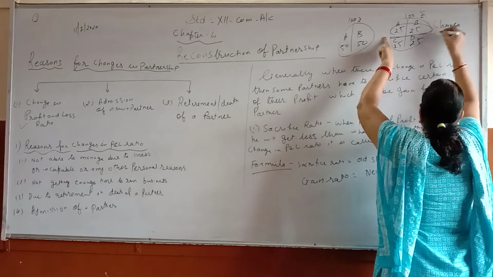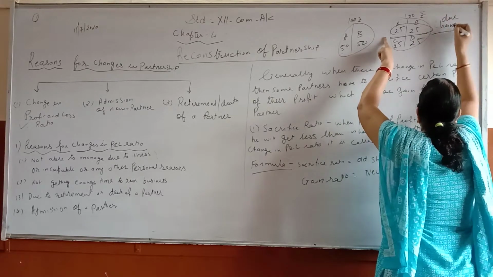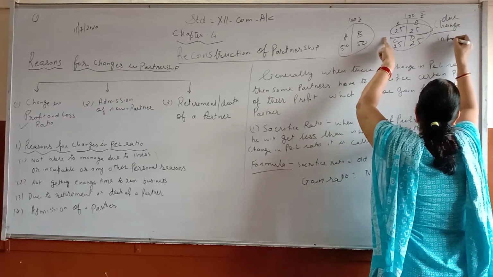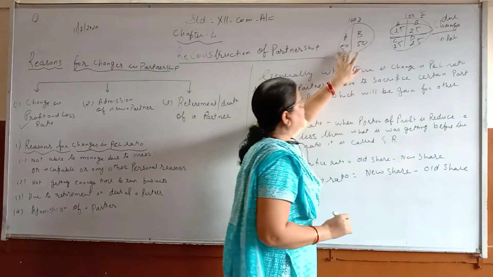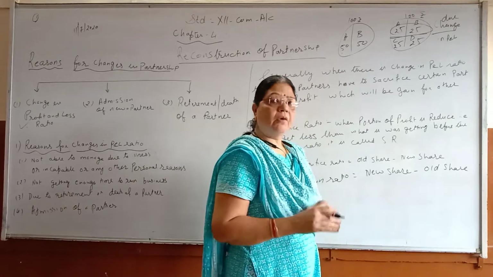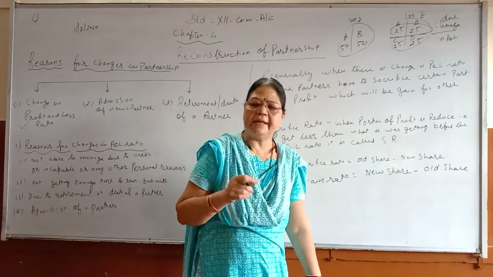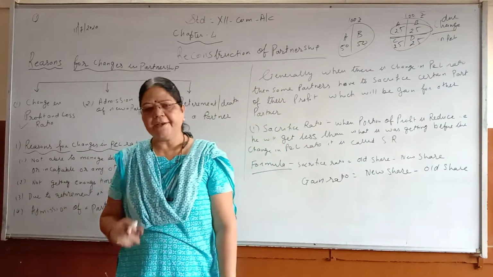Due to change in P&L, before he was getting 50 rupees, now he will get 25 rupees. So he is getting less, so he has sacrificed.